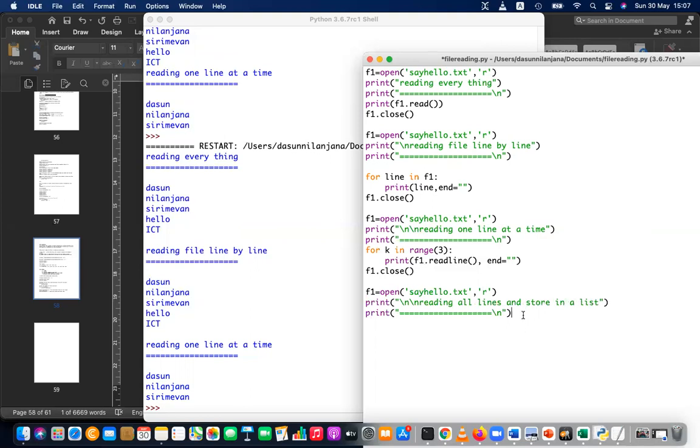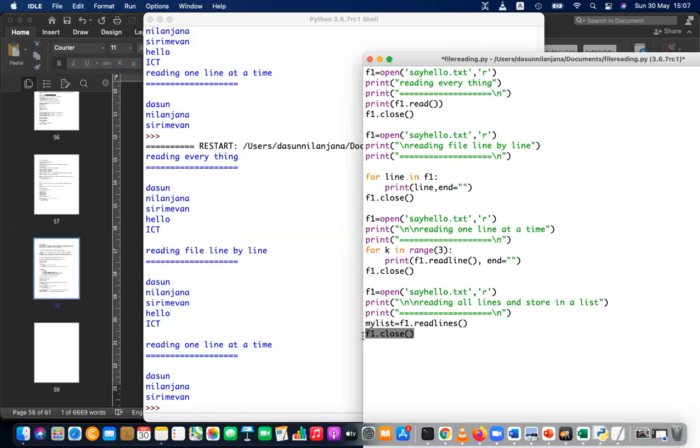So to do that, I'm using the same method, but this time f1 dot readlines, with an s for the plural. So readlines, I'm going to store that in my list. My list equals f1 dot readlines.